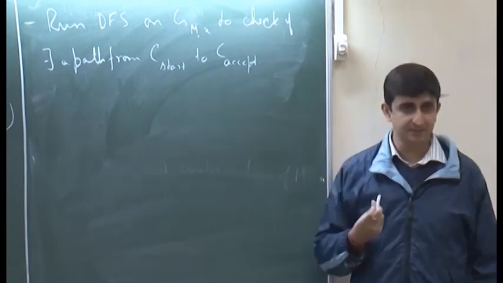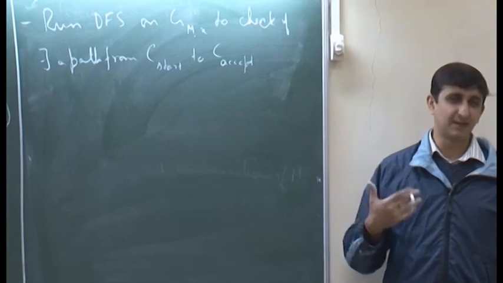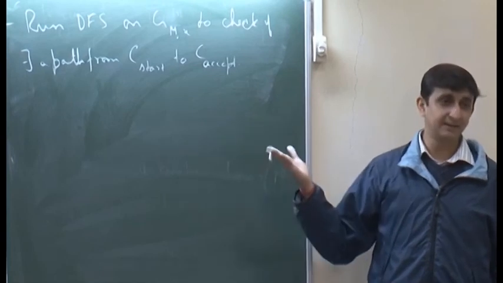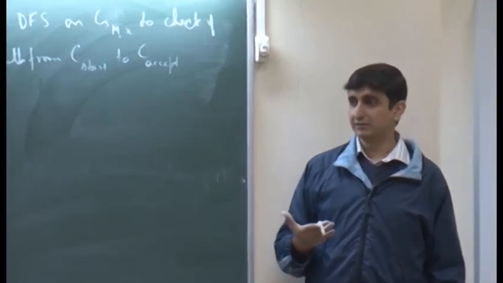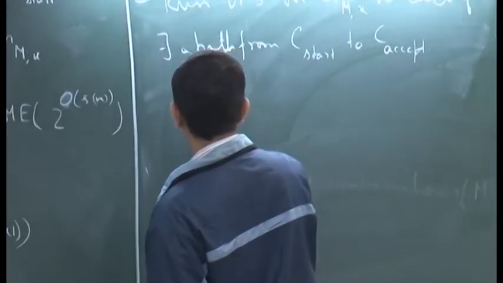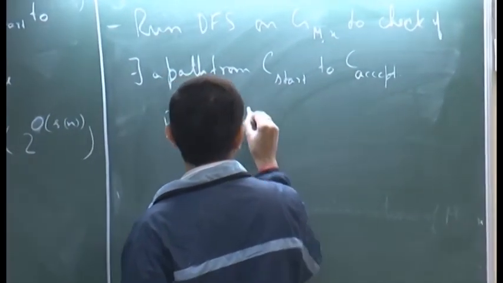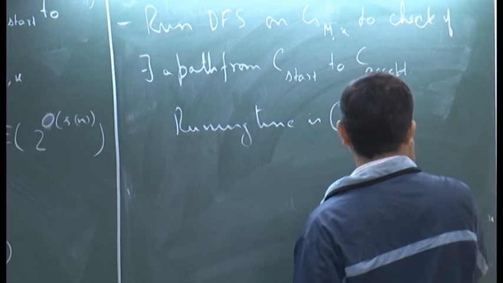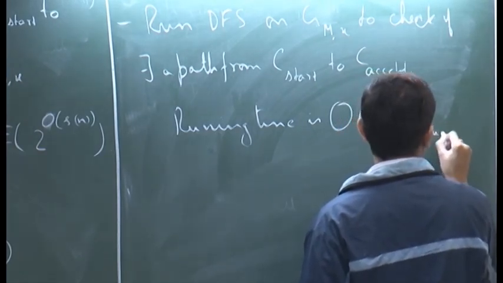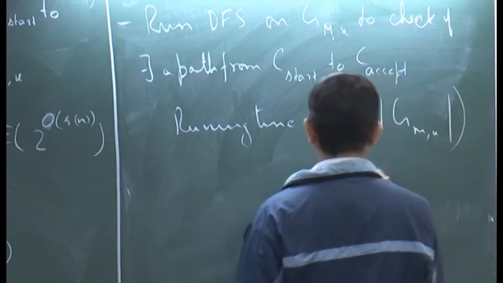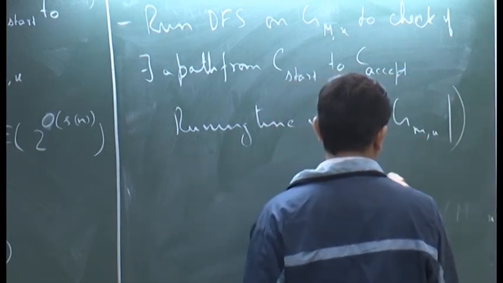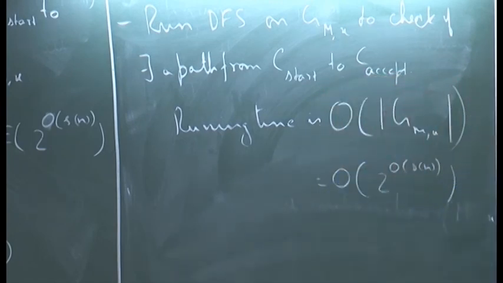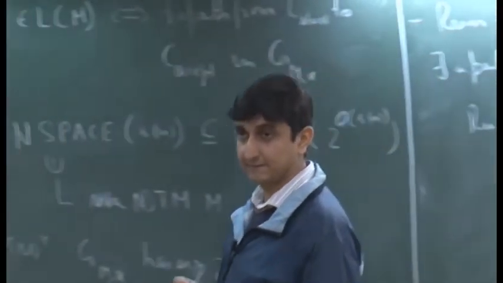what is the running time of DFS? Number of vertices plus edges. Okay. And since our graph has constant degree, the number of edges is order of the number of vertices. So, therefore, running time is big O of the size of this graph, which is nothing but order of 2 to the power s(n). So, that is why it is in this class.